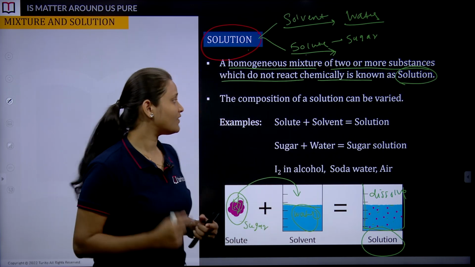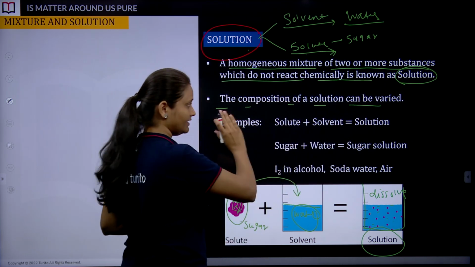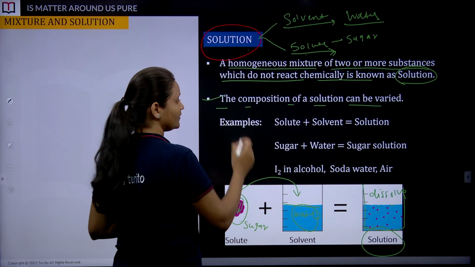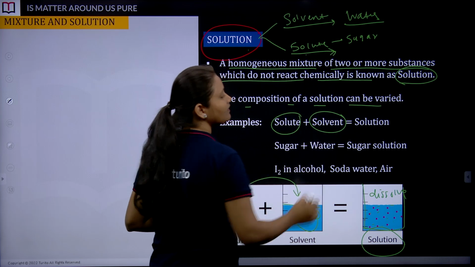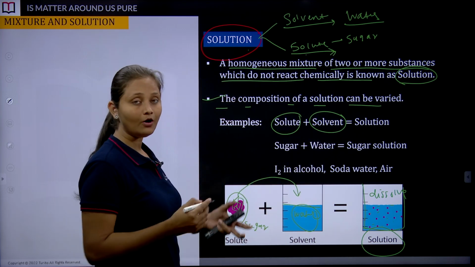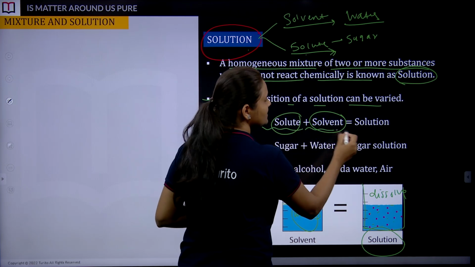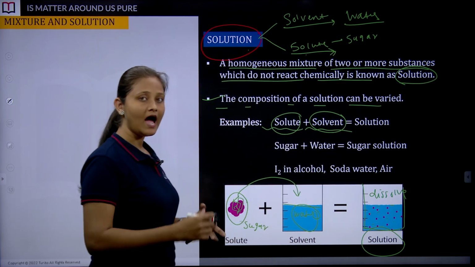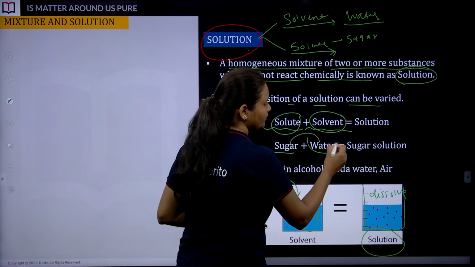Okay, so let's revise this. The composition of a solution can be varied, we'll understand that afterwards. Try to understand the components of a solution. How is a solution prepared? With the help of solute and solvent. For example, sugar is getting added in water.